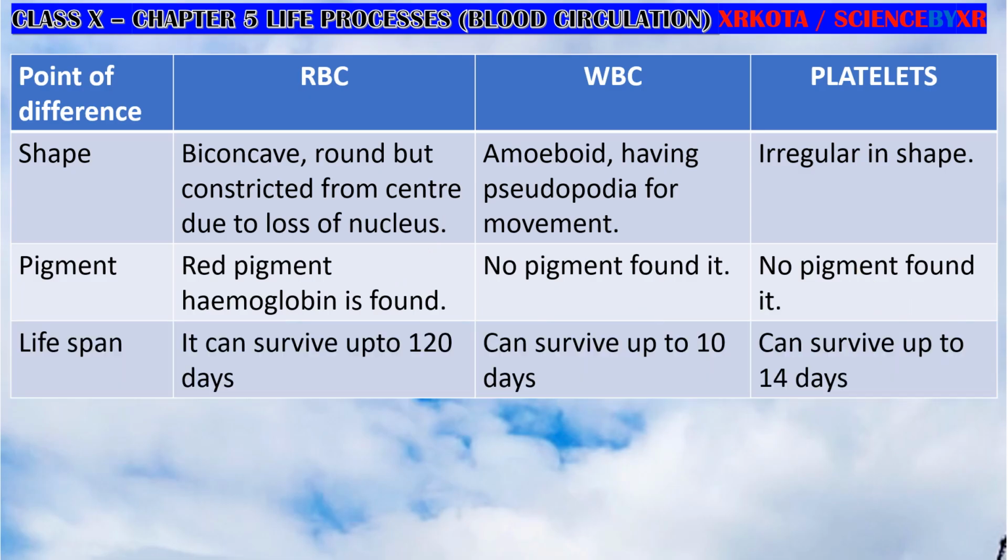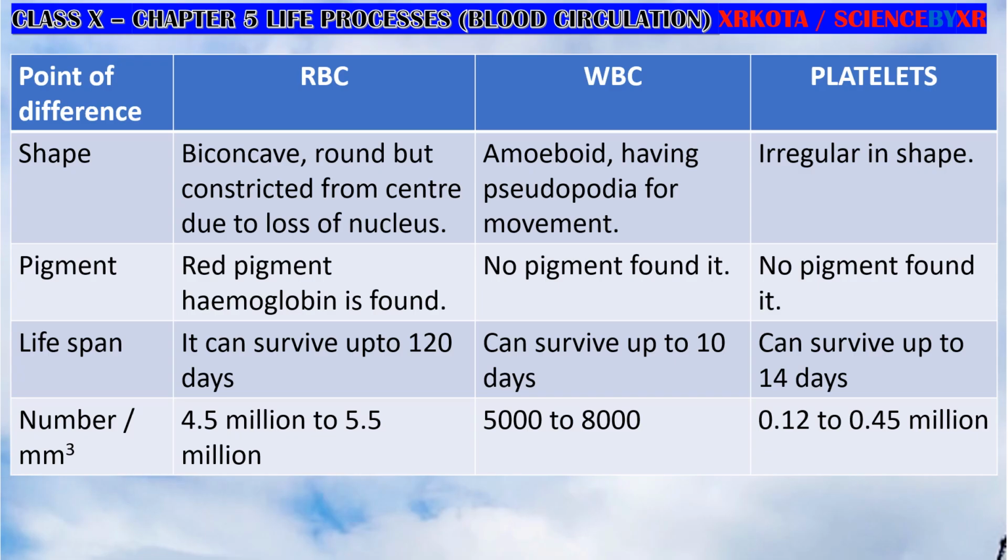Lifespan: RBC live up to 120 days, that is up to 4 months, whereas WBC live up to 10 days and platelets live up to 2 weeks. Number: 1 cubic millimeter is a small dot-like volume, 1 millimeter long, 1 millimeter broad, and 1 millimeter high, far smaller than a drop of blood.